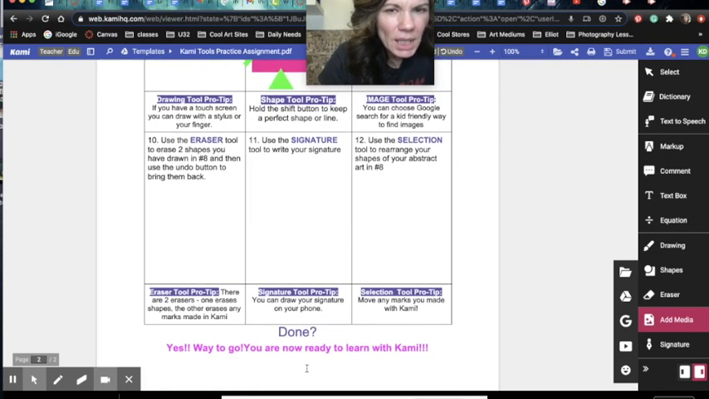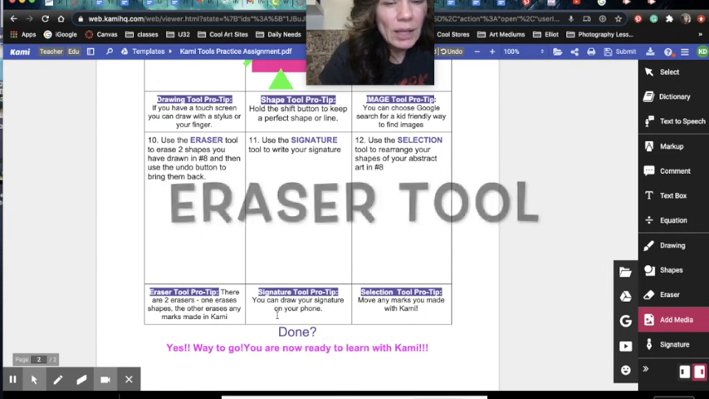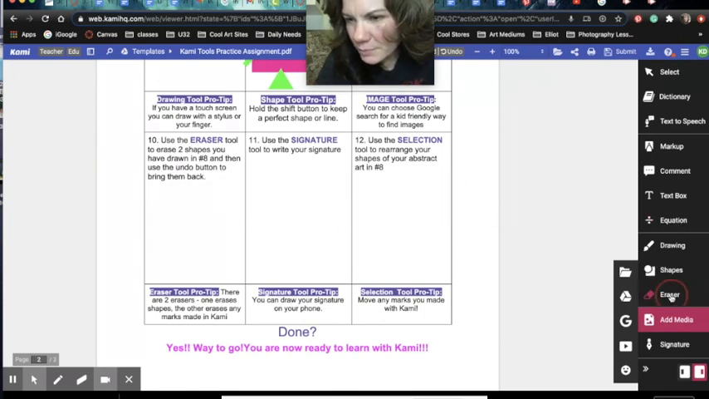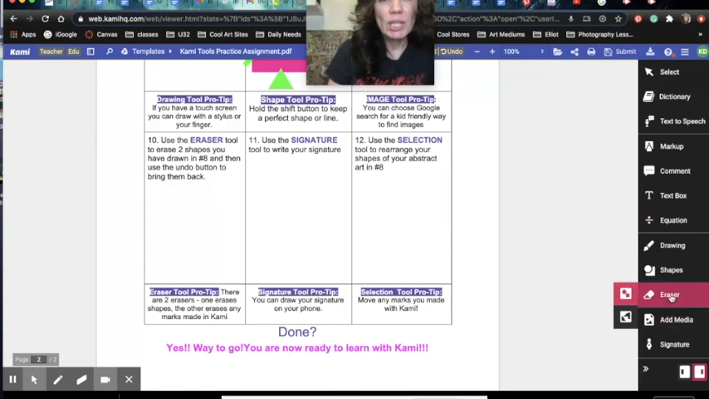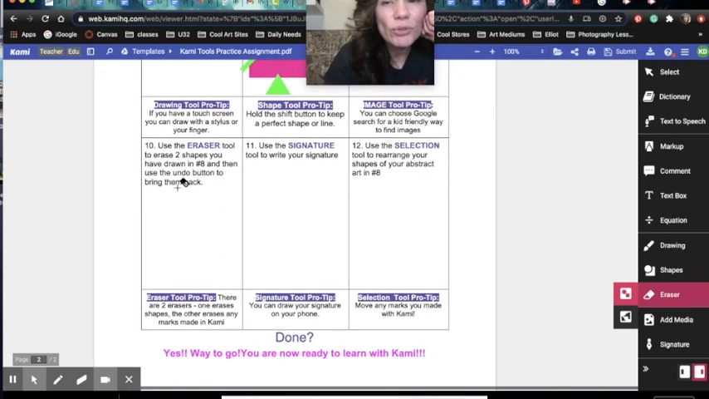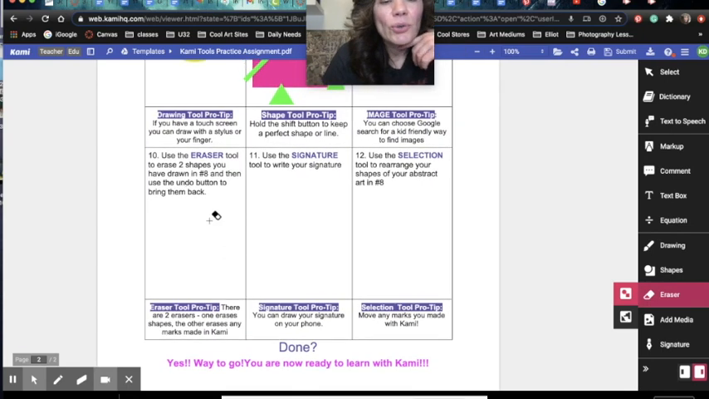All right, next is the eraser tool. The eraser tool has two options. You can either erase shapes and drawings or all of the annotations, which would be like a text box or anything like that. So what does it say? To use the eraser tool to erase two shapes you have drawn in number 8, and then use the undo button to bring them back.